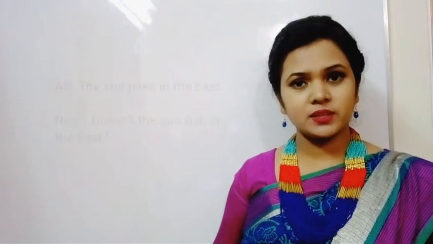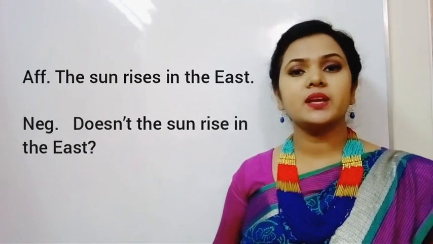There is no negative form or negative sentence of a universally true sentence. For example, the sun rises in the east. This is a universally true sentence, and there is no option of doing the opposite. So, if we are asked to change a sentence like this into a negative one, we should change it into a negative interrogative sentence. Then the sun rises in the east will become, in negative sentence, a negative interrogative, and the answer will be, doesn't the sun rise in the east?